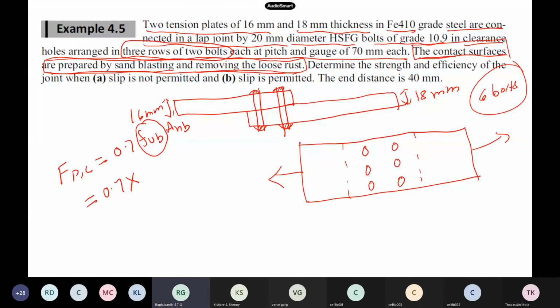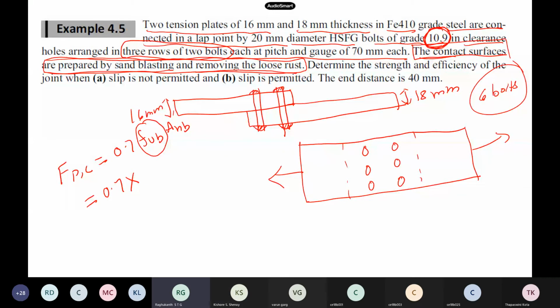How do you calculate it? For grade 10.9, the value is 1000, excellent.